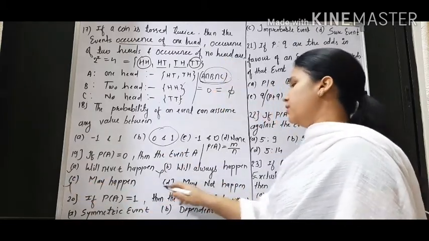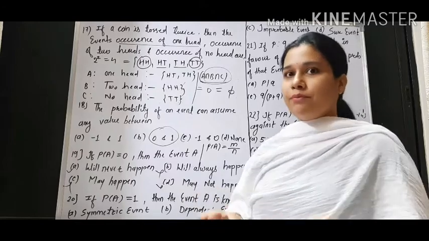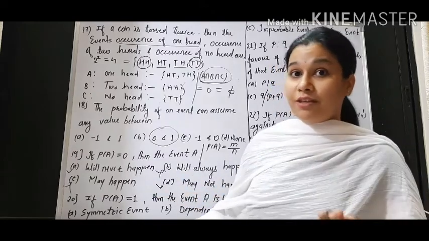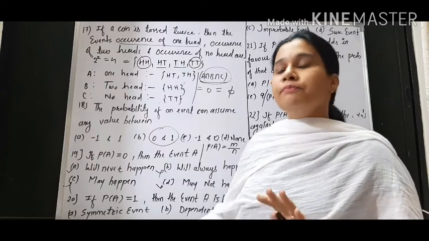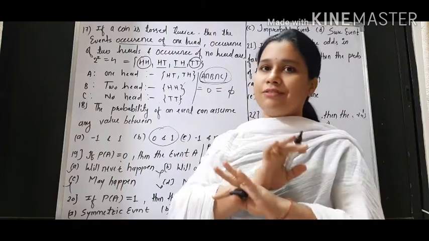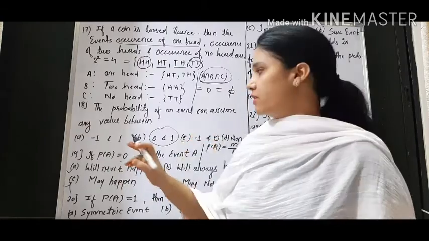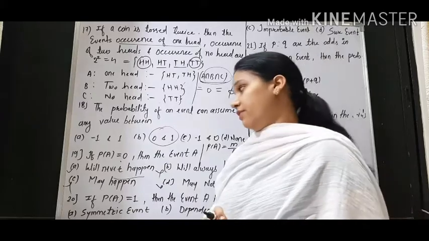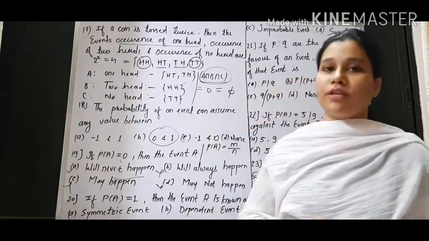And "may not happen" is also wrong. May not happen means maybe it won't happen, so we cannot say like this. May happen means maybe it will, maybe it won't, so we cannot say any uncertainty, because this is equal to 0, which means such an event is not going to happen. That's why its probability is 0. So the answer will be what? Will never happen.